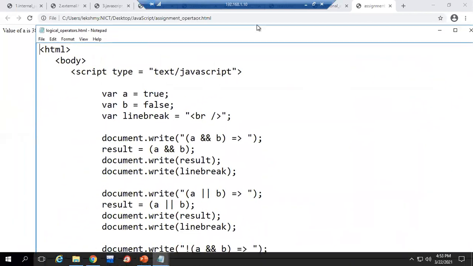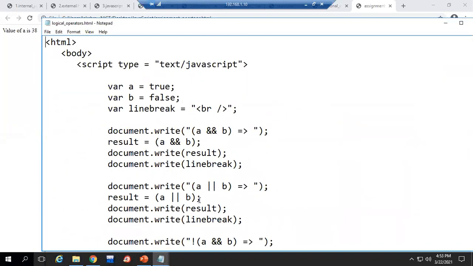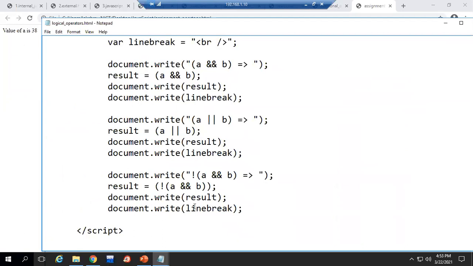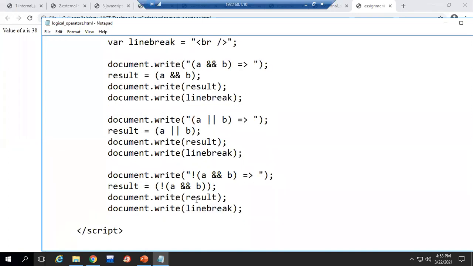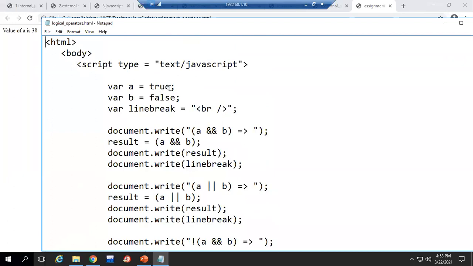So logical AND, logical OR and logical NOT. Again, similar to relational operators, the output of a logical operation is either true or false. So we will combine any other two comparisons together. If you want to take a true value, but you have to compare with one or more comparisons together, you want to take a decision, then we can use which one? Logical operators.